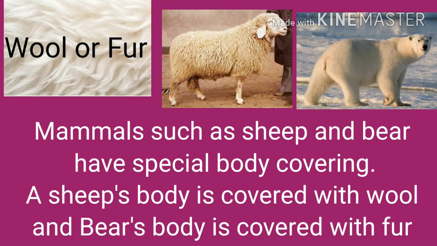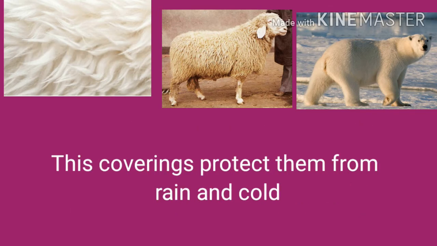Next one is wool or fur. Mammals such as sheep and deer have special body coverings. You have seen goats or sheep having wool. A sheep's body is covered with wool and a bear's body is covered with fur. This covering protects them from rain and cold.